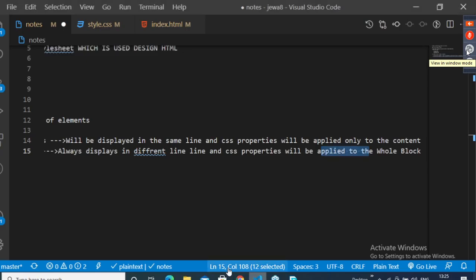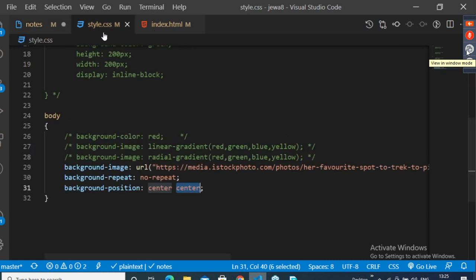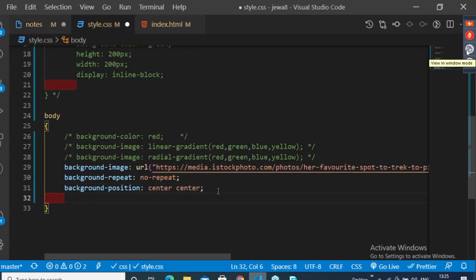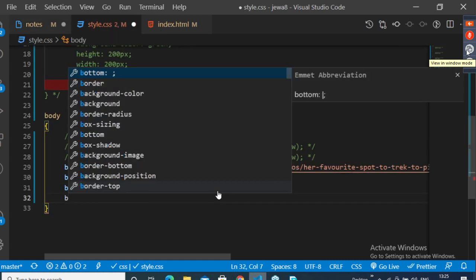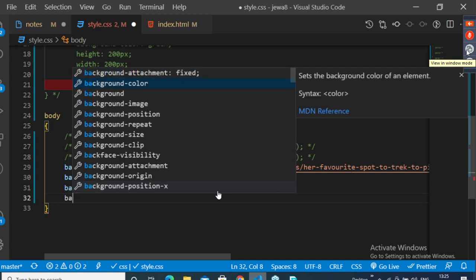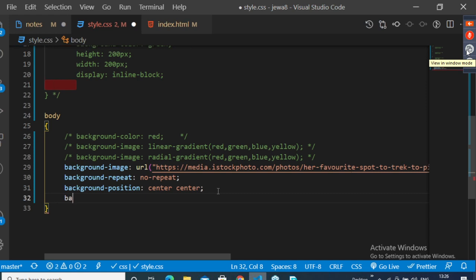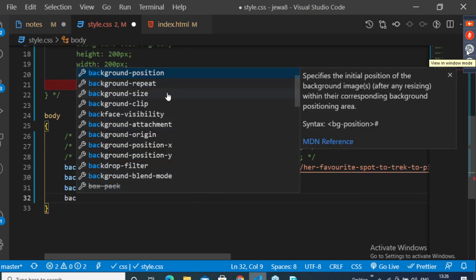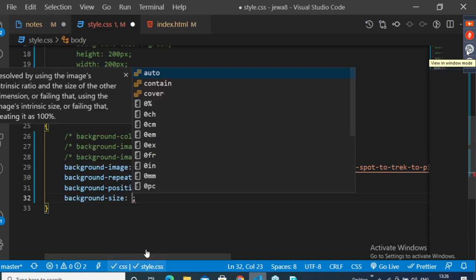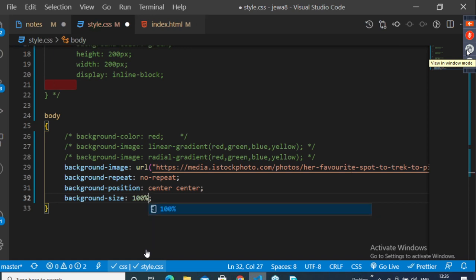So what we have to do, guys, we have one more very important property: background size. What do you have to use? Background size. The first value is 100%.